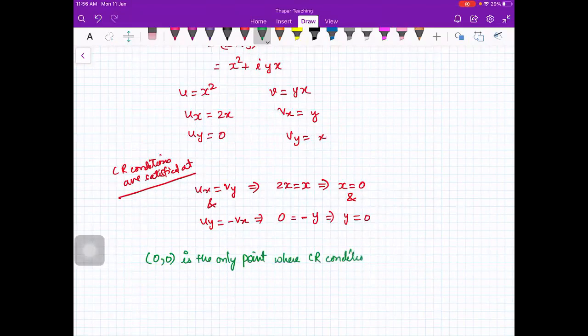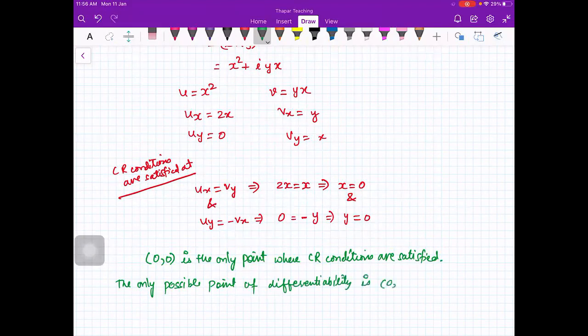Okay. So it means that the only possible point of differentiability is (0, 0). No other point.